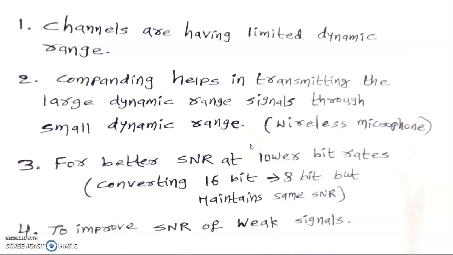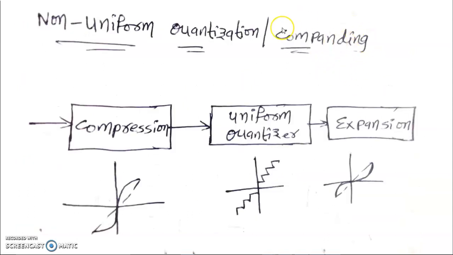Now we will see the complete block diagram for the compounding process. Here compounding is nothing but non-uniform quantization. Why? Because for low amplitude signals we are taking more quantization levels, and for high amplitude signals we are taking fewer quantization levels.